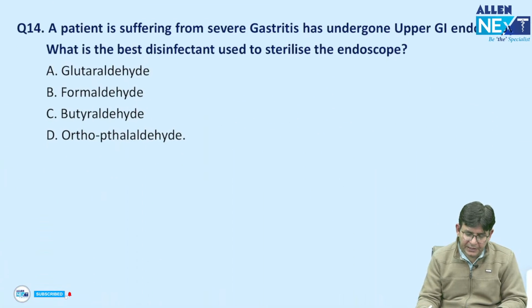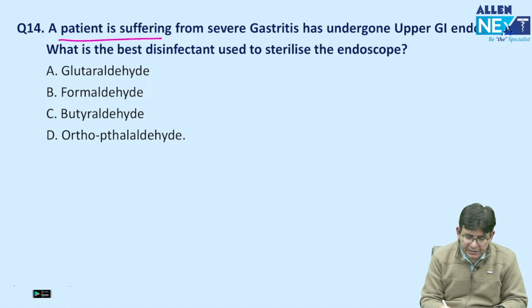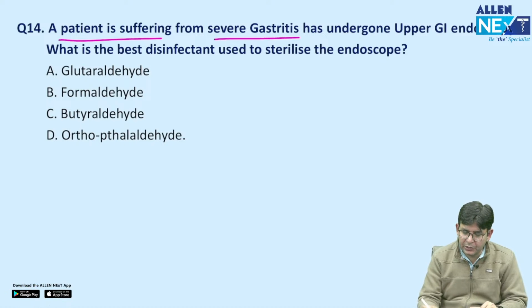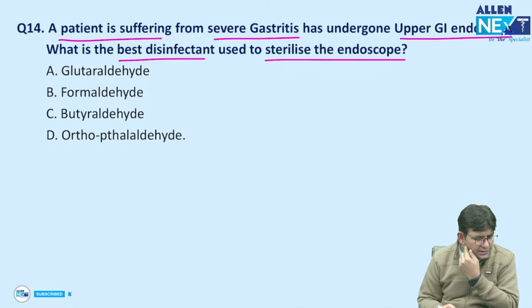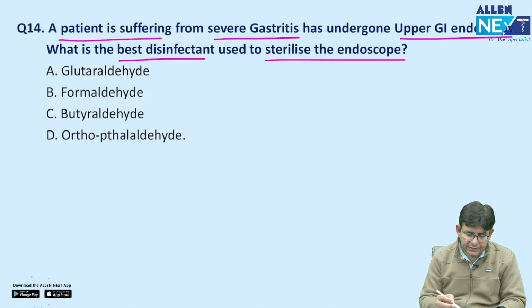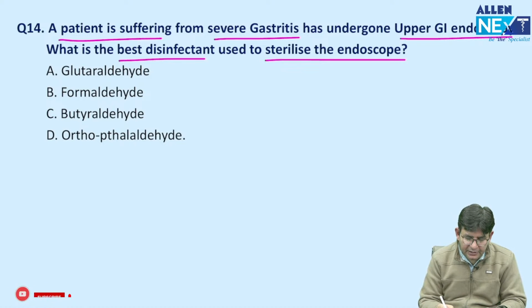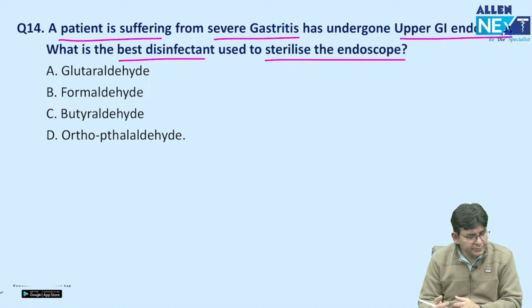Now, please tell about this. A patient is suffering from severe gastritis and has undergone upper GI endoscopy. What is the best disinfectant used to sterilize this endoscope? So this is an easy one. I think most of you will answer this. What should be the answer? Glutaraldehyde, formaldehyde, butaldehyde, or orthophthalaldehyde? Yes, what should be your answer, guys? Please tell.